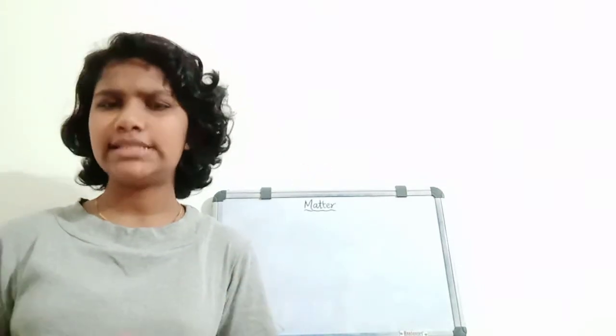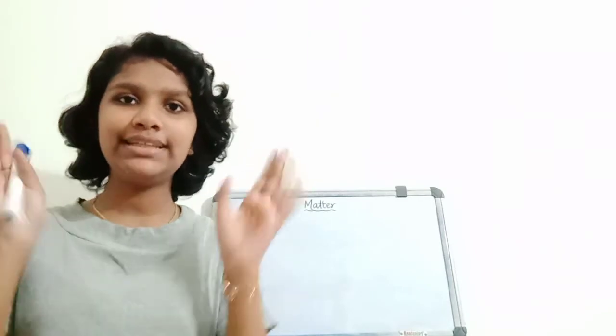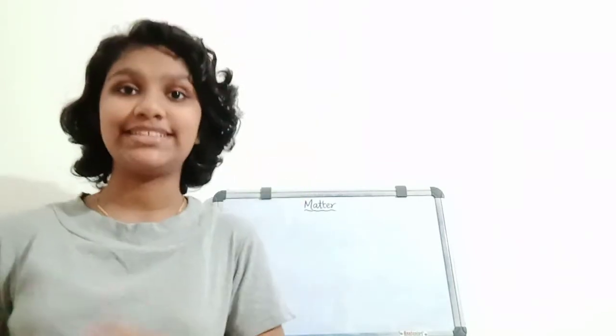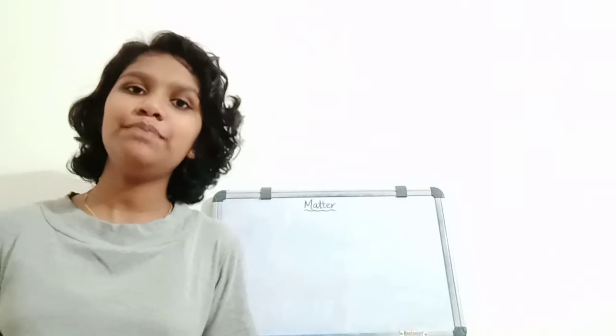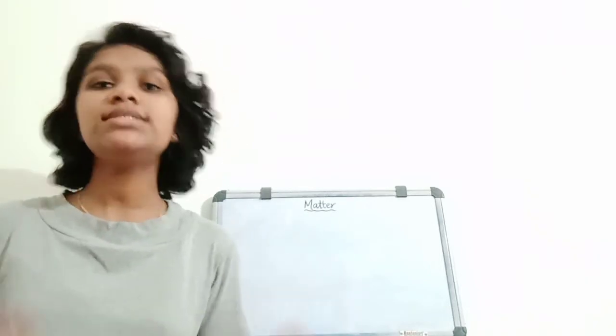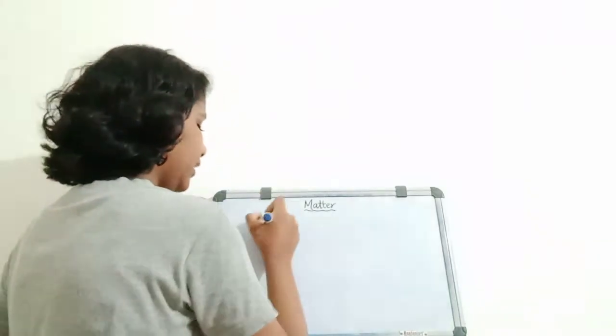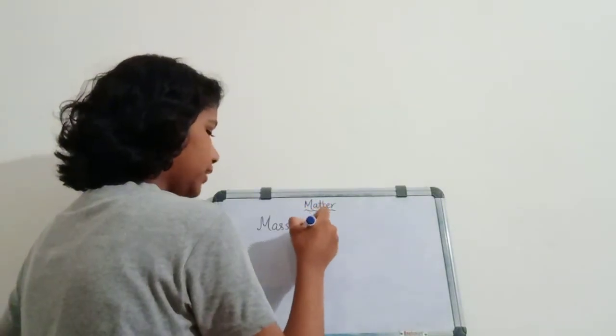So in this video we are going to begin our 9th standard portions. We'll start with our first chapter of chemistry, that is Matter in Our Surroundings. First of all we'll take the title, matter. What do you mean by matter? The main thing of this chapter is matter, and matter is nothing but anything that has mass and volume. So anything that has mass and volume is matter.